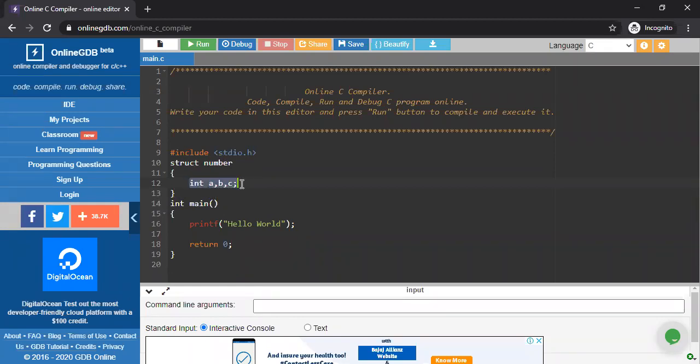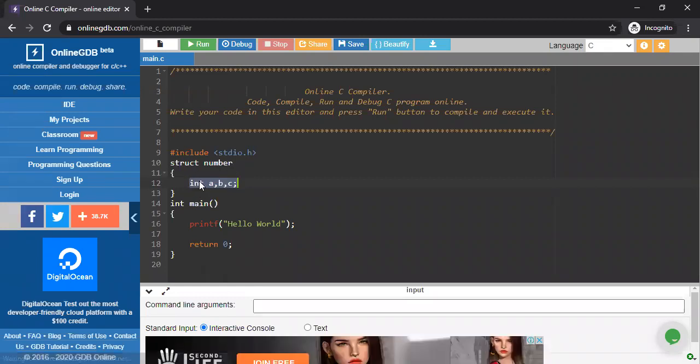These are the structure members. These are not the variables of a structure. These are the structure members. It is treated as a structure